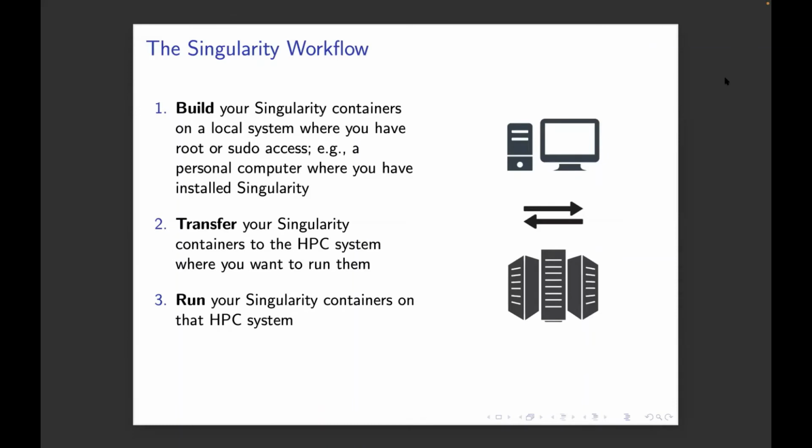So for example, you can do it on your personal computer or your laptop. I use Jetstream in XSEDE. If you have an allocation on Jetstream, you can spin up your own VM, kind of like EC2 on Amazon, and off you can go, install Singularity, and build your containers there. Once you build your containers, you just transfer them to the systems you have, and every system in XSEDE has Singularity. I'd be surprised if there was an HPC center that didn't have Singularity. But if your home institution doesn't have Singularity on your local cluster, you might want to talk to your system admin. It's a useful tool to have.